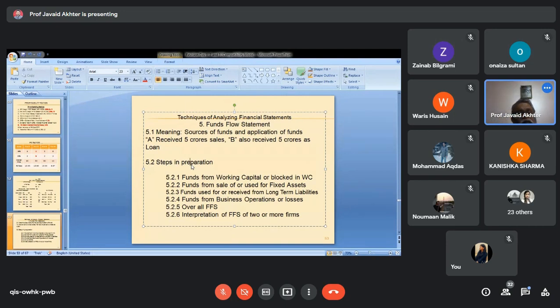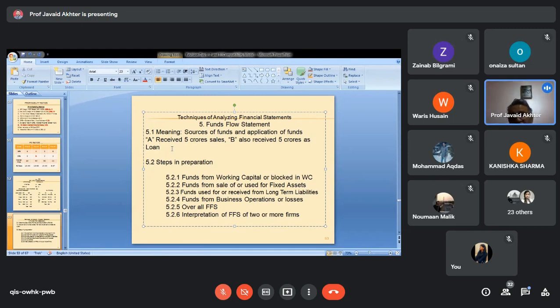For example, company A has received money by way of sales, and another company has received 5 crore because of a loan. In both companies there will be an inflow of rupees 5 crore, but the source of inflow is drastically different. Also, there are several other limitations of those statements which we discussed while discussing ratio analysis. So to overcome those limitations, we prepare the fund flow statement.